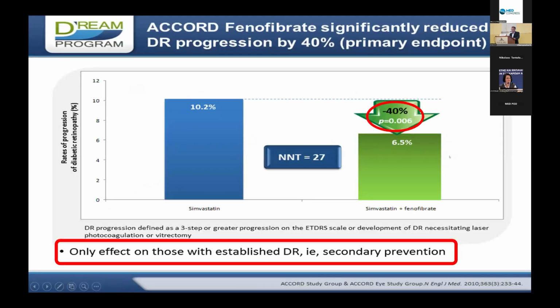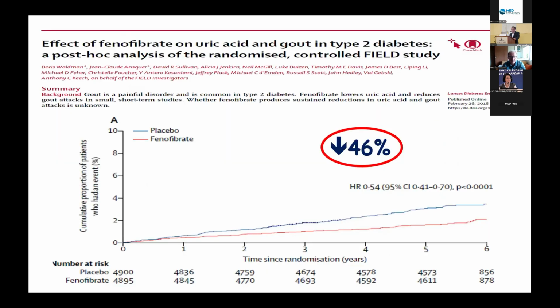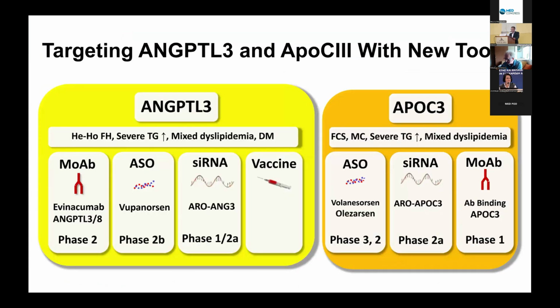And this was also seen for fenofibrate, which has been shown to decrease, for example, the risk of progression of diabetic retinopathy, also the risk for gout attacks. Therefore, fibrates have a role probably in reducing microvascular complications, but they don't have a role in reducing cardiovascular risk. However, icosapent ethyl can also reduce cardiovascular risk, so it is preferred after a statin in such very high risk patients